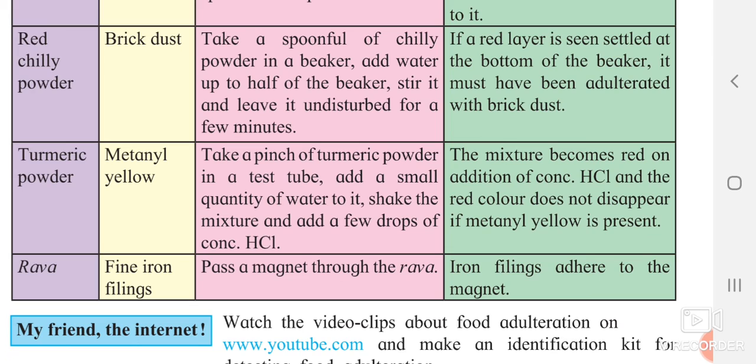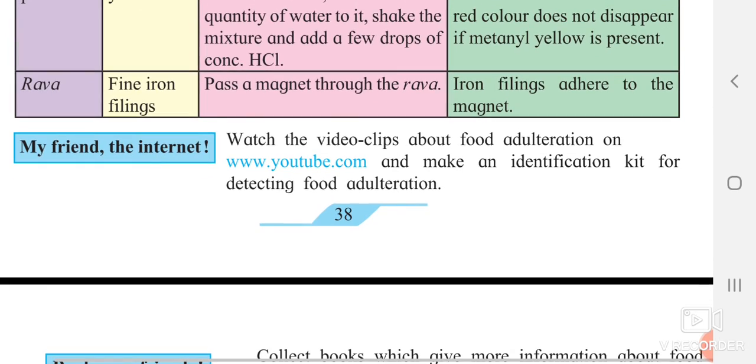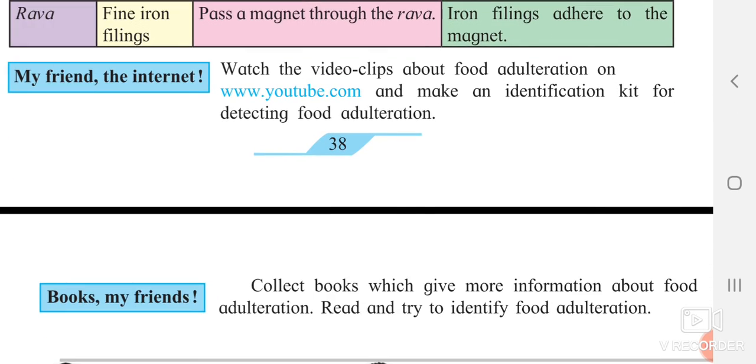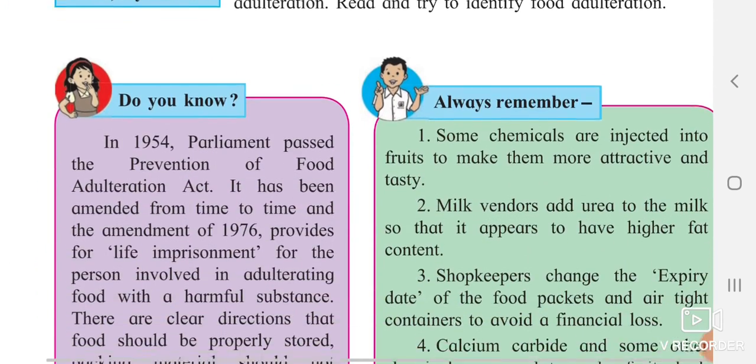In the rava which you are using, iron filings may have been added. If you move a magnet through that rava, you can see that the iron filings get stuck to the north pole and the south pole of the magnet. So you should understand it is also adulterated. You can see a few clips related to food adulteration on YouTube also.